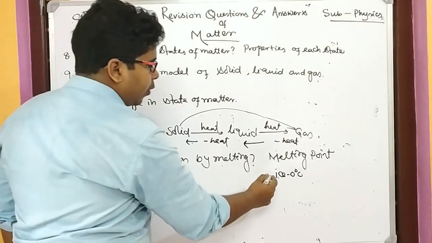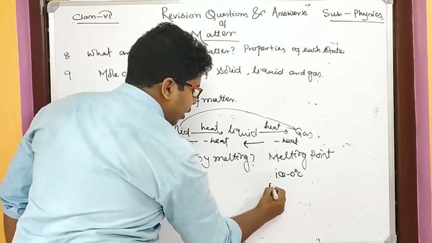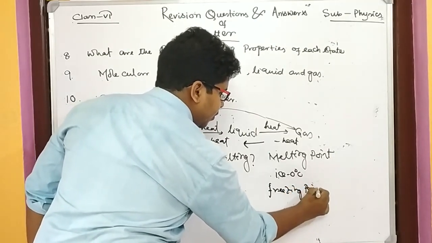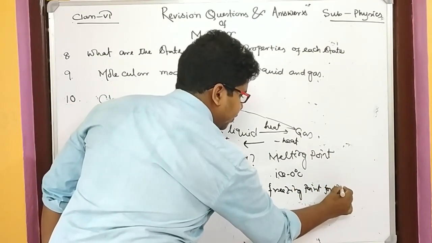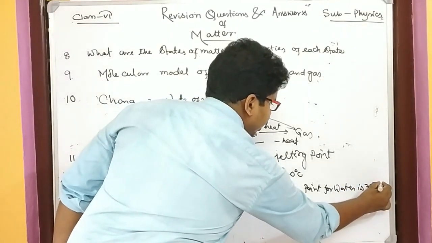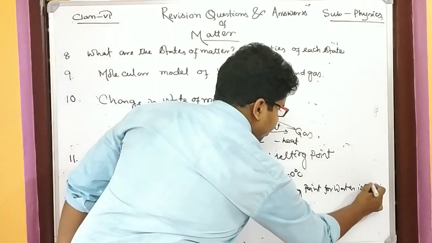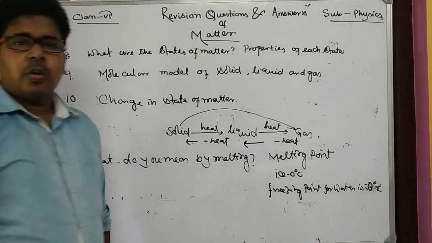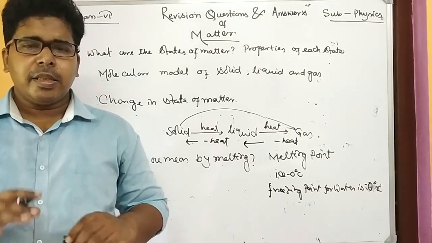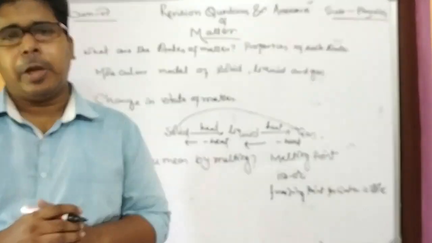So the melting point for ice is 0 degree and the freezing point for water is 0 degree centigrade. That's why I have told you that melting and freezing are exactly opposite phenomena.